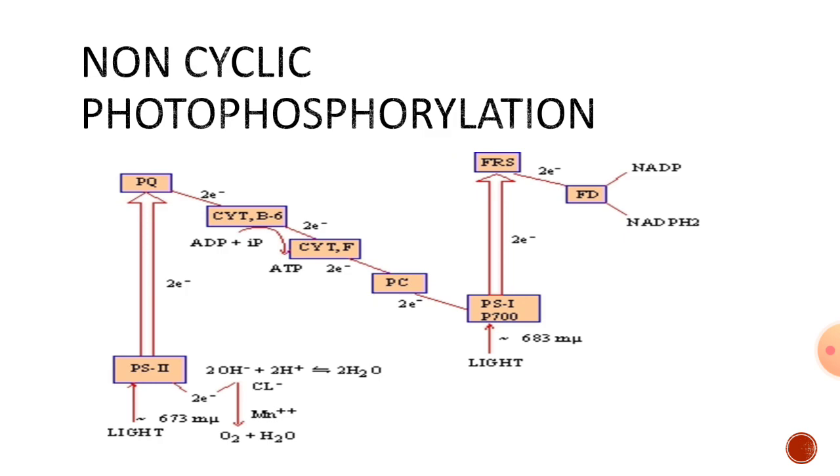Thus, actually, the non-cyclic photophosphorylation occurs. Here in this type of photophosphorylation, you can see the formation of ATP as well as NADPH2. Here, along with the light harvesting complex, photolysis of water also happens, so that both photosystem 2 and 1 are put in continuous operation. The reactions occur in a non-cyclic fashion.